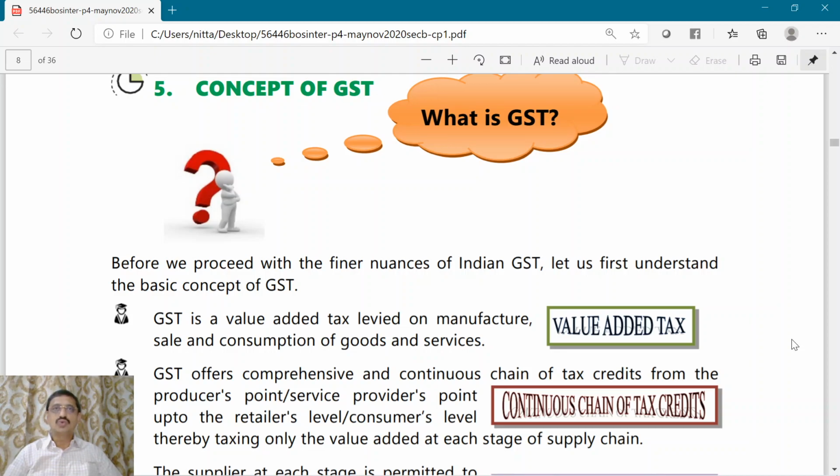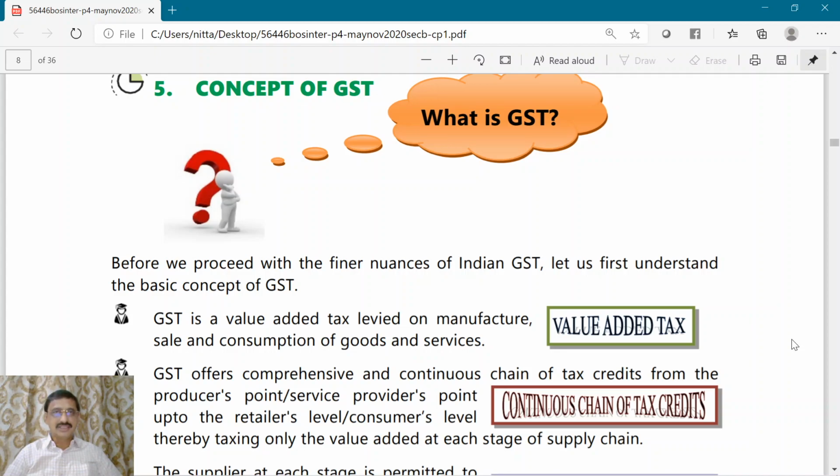In class 2 of our GST classes, we have understood various types of taxes like single point taxation, multi-point taxation, retail point taxation, and thereafter we also understood the concept of VAT. Now GST is also based upon VAT principles. Means it is a multi-point taxation. Tax is levied at every point of the chain, but however, at every point, input tax credit will be allowed